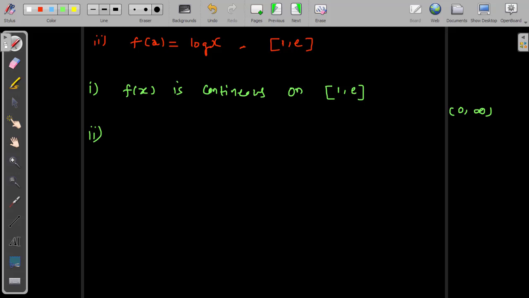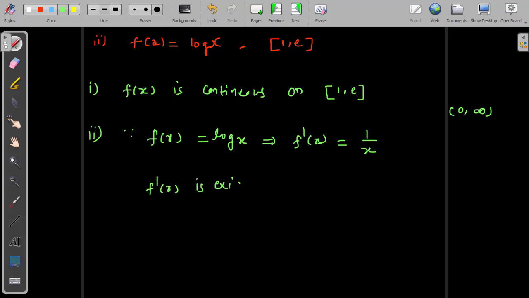The second condition, differentiability, we need to check. Since we have f of x equal to log x, the derivative of f of x, f dash of x, is equal to the derivative of log x, which is 1 by x. Here f dash of x exists for x belonging to the open interval 1 comma e.